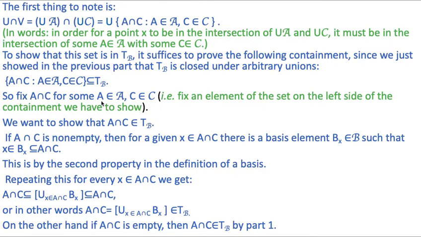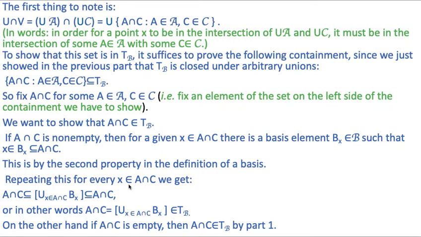It means we fix an element of the set on the left hand side of the containment we have to show. Now we want to show that A intersection C belongs to TB. If A intersection C is non-empty, then for a given x belonging to A intersection C, there is a basis element Bx belonging to B such that x belongs to Bx, which is a subset of A intersection C. This is by the second property of the definition of a basis.